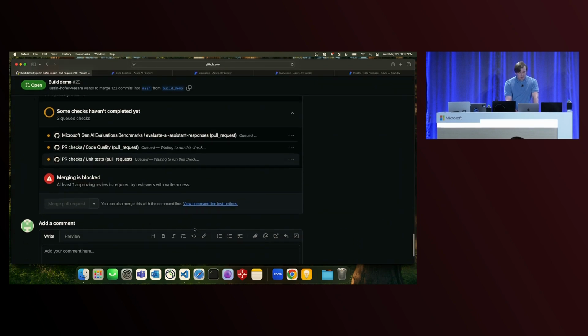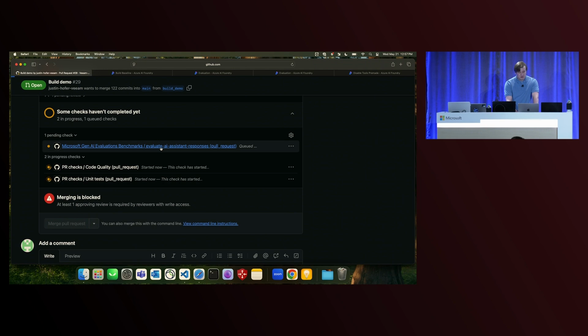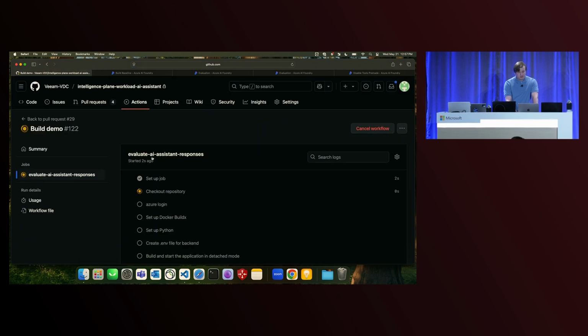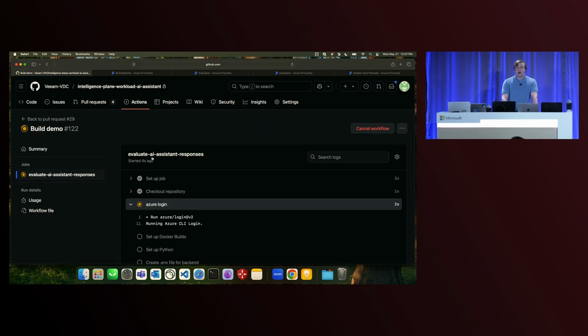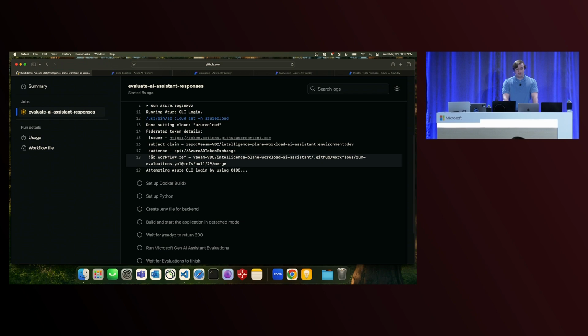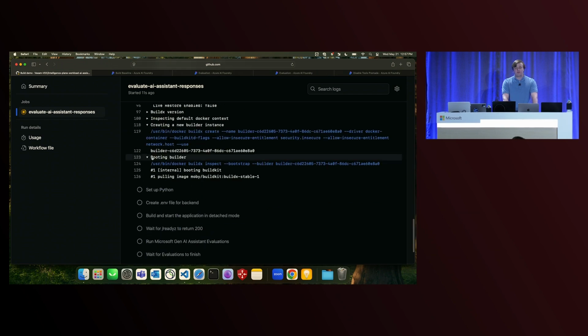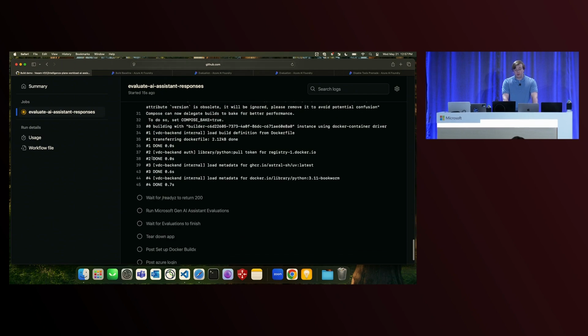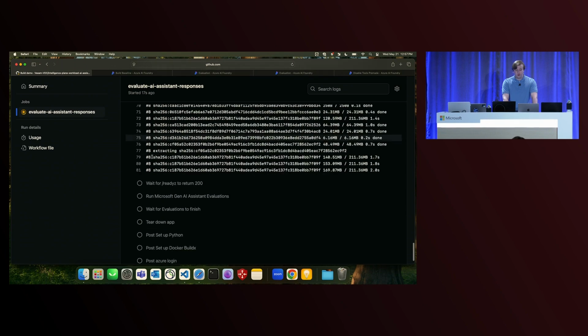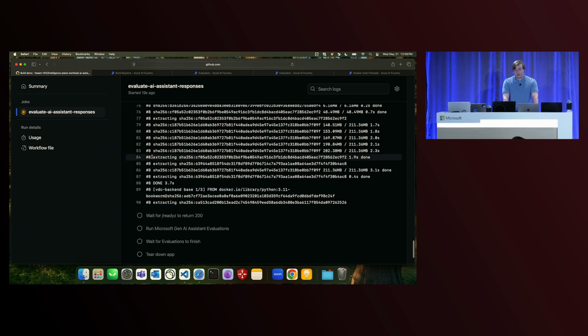Now, over here, we can see that we've got a couple of checks that are starting to spin up. The one we're interested in here is our evaluations benchmark. Now, the Foundry team has some truly great GitHub actions that work for a ton of use cases. However, if those pre-built actions don't work for you, you can do what we did and make your own.